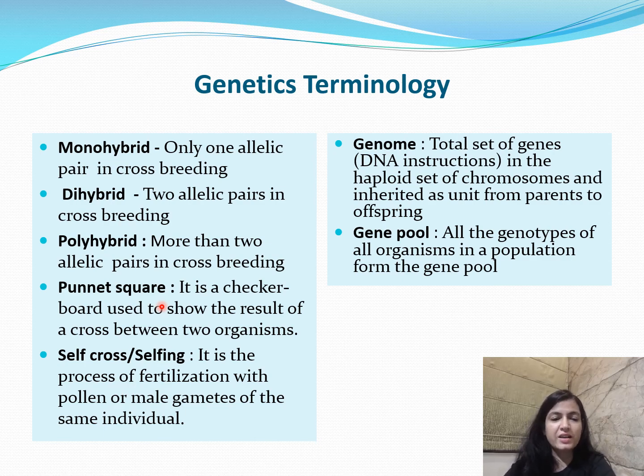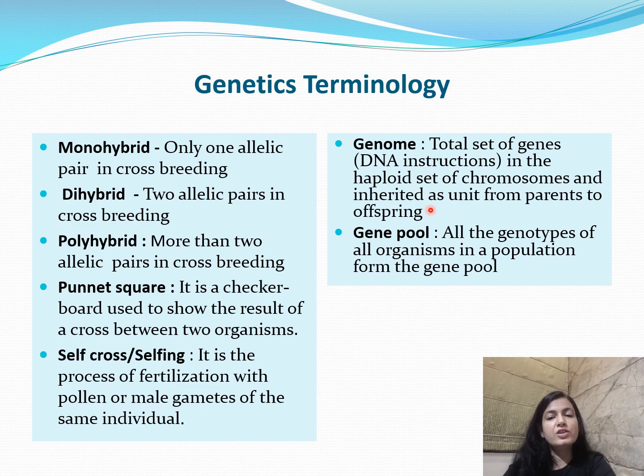Fine. Punnett square, definitely we'll be discussing many Punnett squares. It is basically a checker board technique, used to show the results of a cross between two organisms, and to detect the possible number of phenotypes and genotypes of a particular cross. So that is a Punnett square. Now the next term is the self cross or selfing. Selfing is basically crossing the members of the same generation, breeding or reproducing members of the same generation, that is selfing or self pollination.